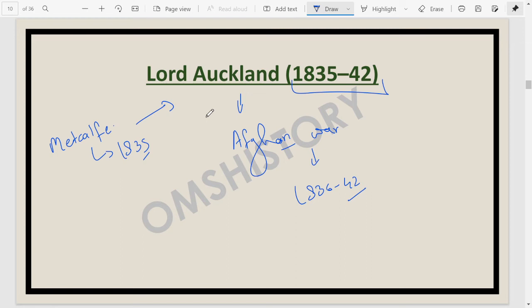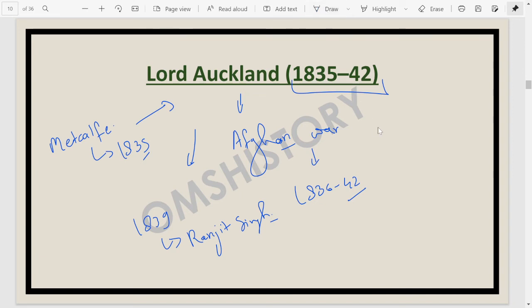The Britishers blamed Sindh for the debacle in Afghanistan, and ultimately Sindh got annexed in 1843. We know all these things. In 1839, one more thing happened. One very important and ambitious monarch of India, Raja Ranjit Singh, died in 1839. So these are some important events which happened under Lord Auckland.